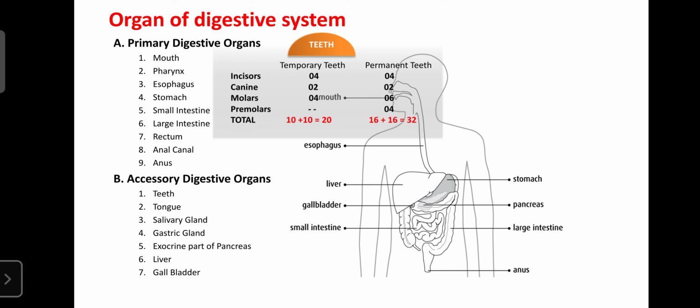The temporary teeth number 20, in both the upper and lower jaw, and the permanent teeth number 32. Temporary teeth are subclassified into incisors, canines, and molars. Permanent teeth have incisors, canines, molars, and premolars. So there are 32 permanent teeth in adulthood, while the temporary teeth of childhood do not contain the premolar teeth.